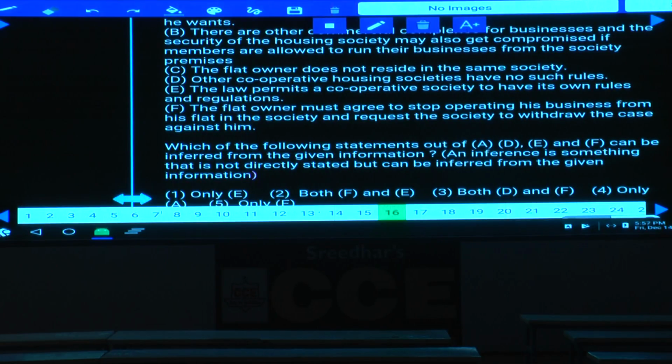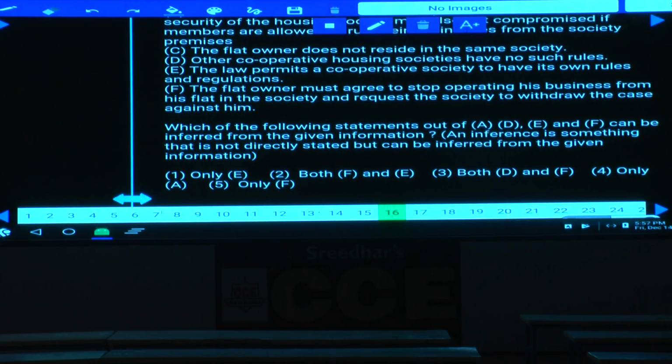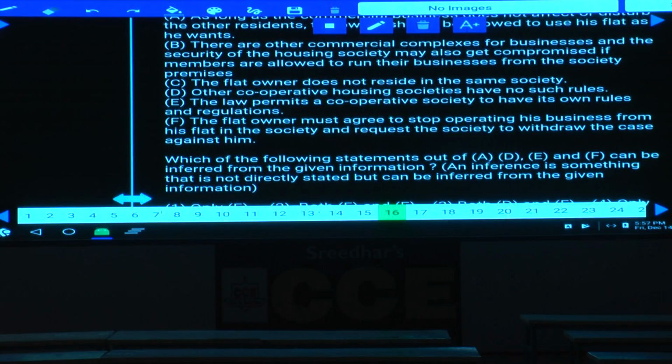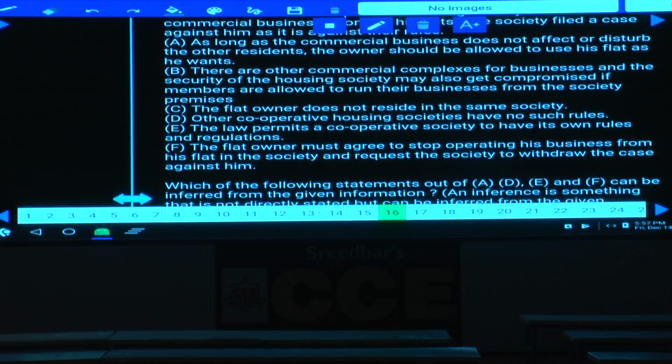Then question number 16. Now, among the statements A, D, E, and F, which can be inferred? A, D, E and F, which can be drawn or inferred. As long as the commercial business does not affect or disturb the other residents, this cannot be drawn from the above statement. And D, the other cooperative housing societies have no such rules: whether the remaining are having rules or not is not clearly given. But this housing society is having their own rules, that is there. And E, the law permits a cooperative society to have its own rules and regulations: can we infer this or not? Yes, because they have their own set of rules.